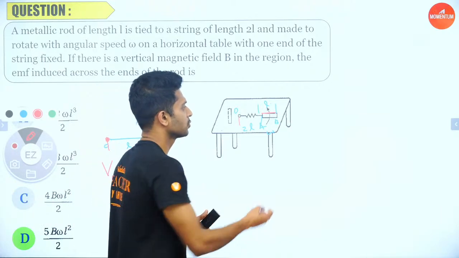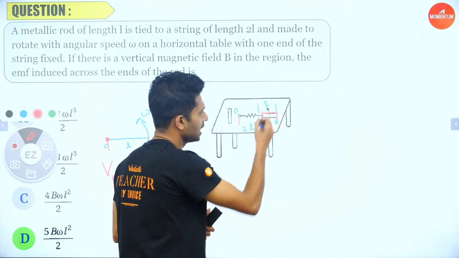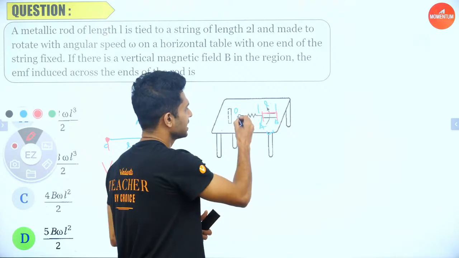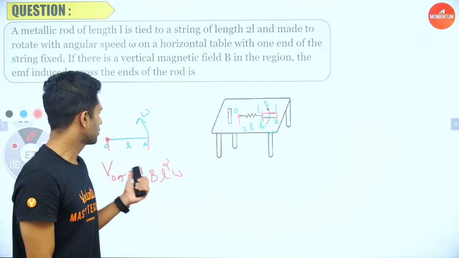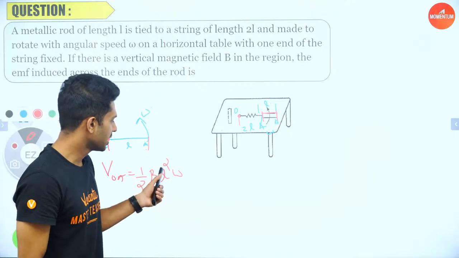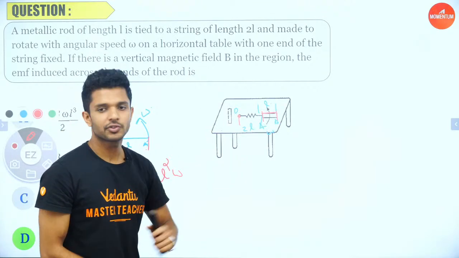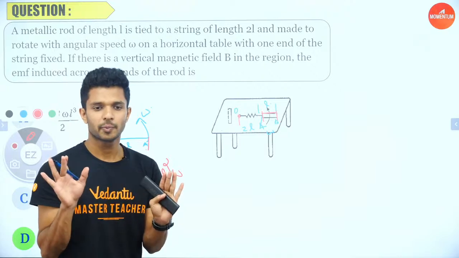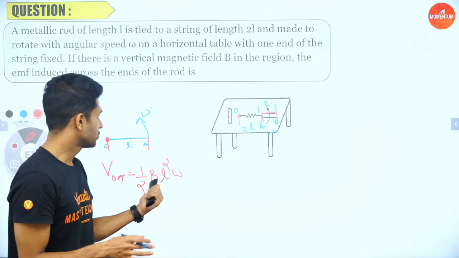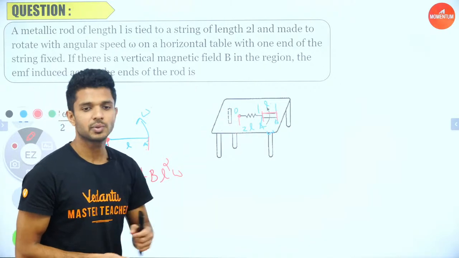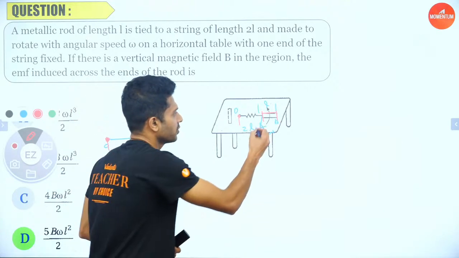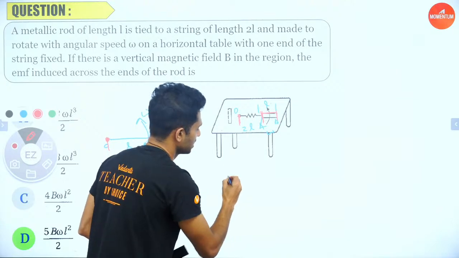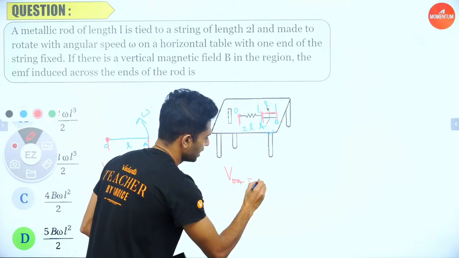The question is to find the potential difference between A and B, but the whole thing is rotating about the point O. So can I directly use half BL square omega with L as the length of the rod? No, because one point has to be the point about which the rod rotates. So first we can find the potential difference between O and A.